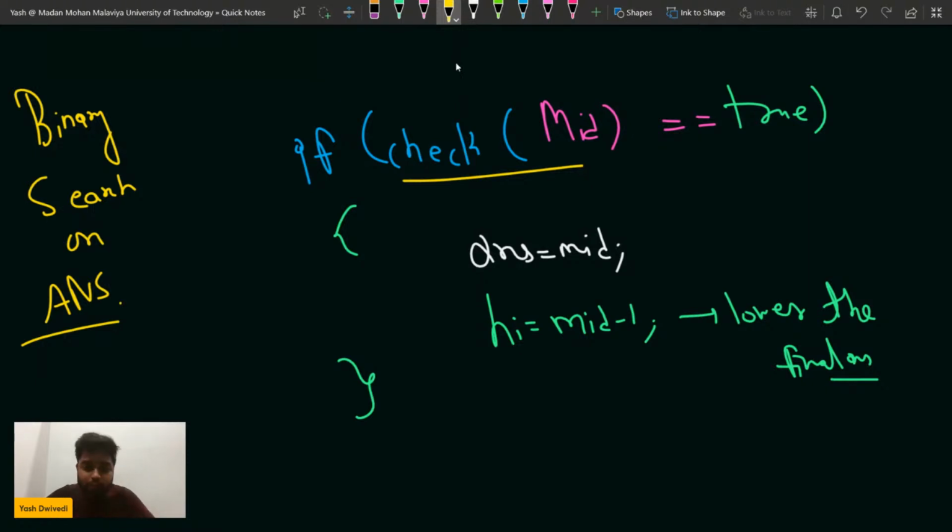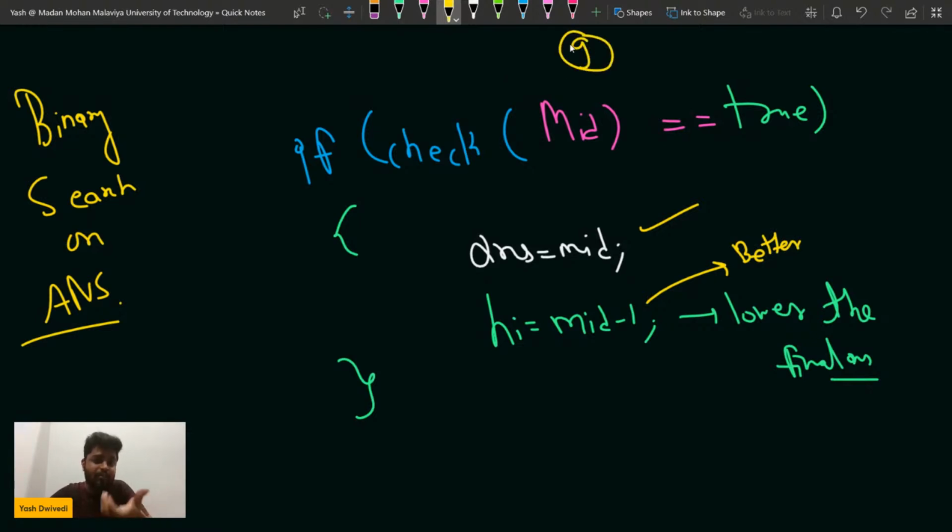Okay, great. So if by removing this much length I can do it, then I will try to optimize it more. So if you are removing a length of 6 and you can make it a good subarray, then you will try to search in the left side for a better answer, right? If by removing a subarray of length 9 you're getting a better answer, you'll try to check maybe can we do it in 6, can we do it in 5, can we do it in something else? So that is why we are applying binary search.